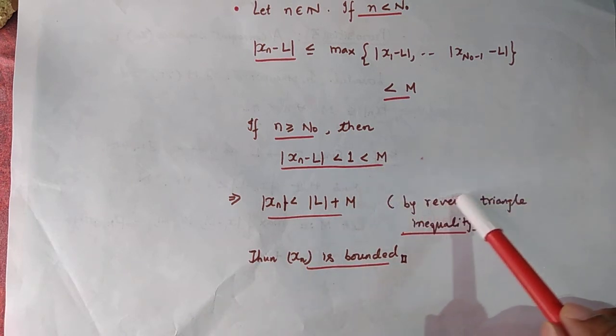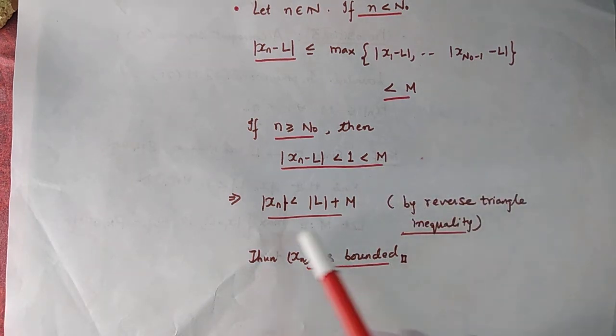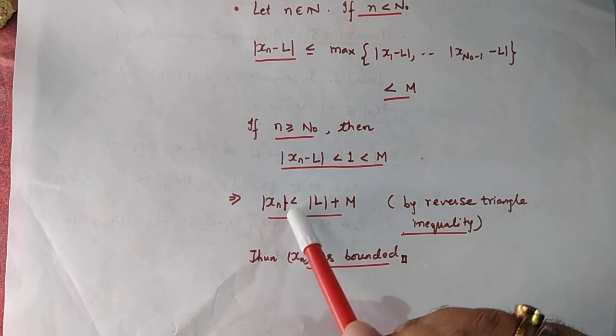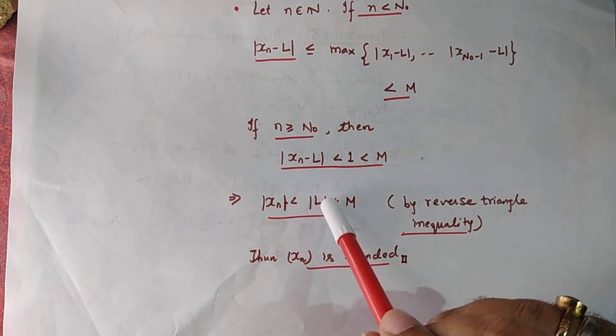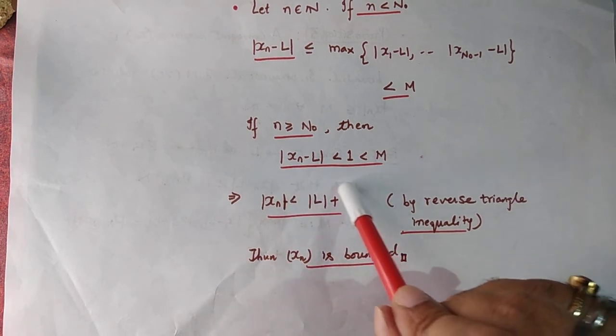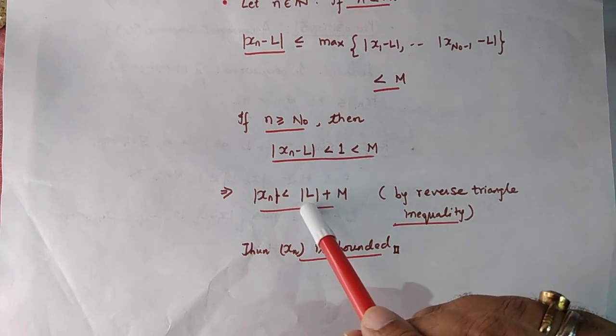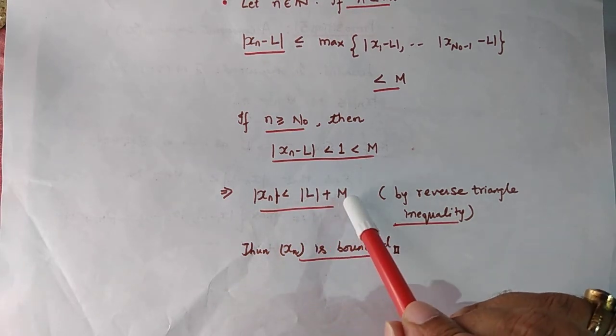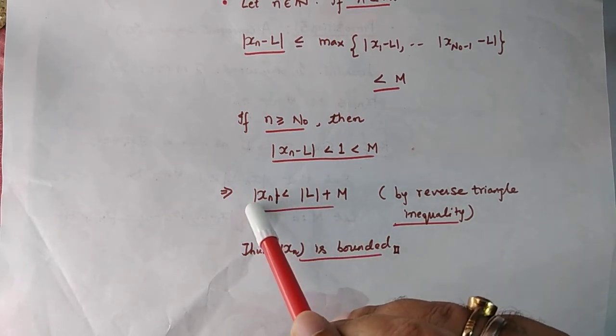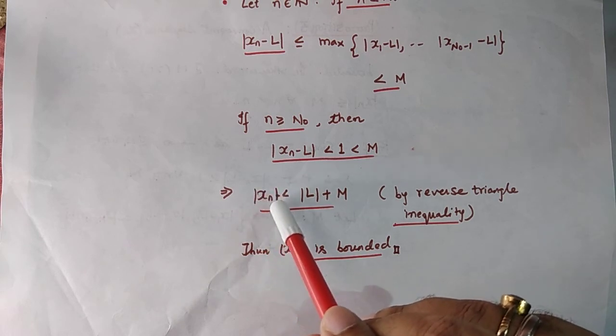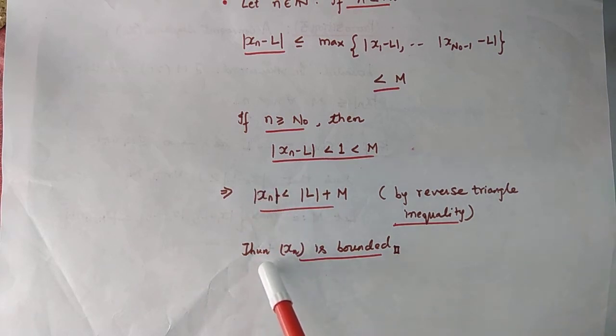Now by using the reverse triangle inequality, we can conclude that mod of xn is less than mod of L plus m. Thus we can catch hold of a positive real number which is mod L plus m, which is strictly greater than mod xn for all n. Thus we conclude that xn is a bounded sequence.